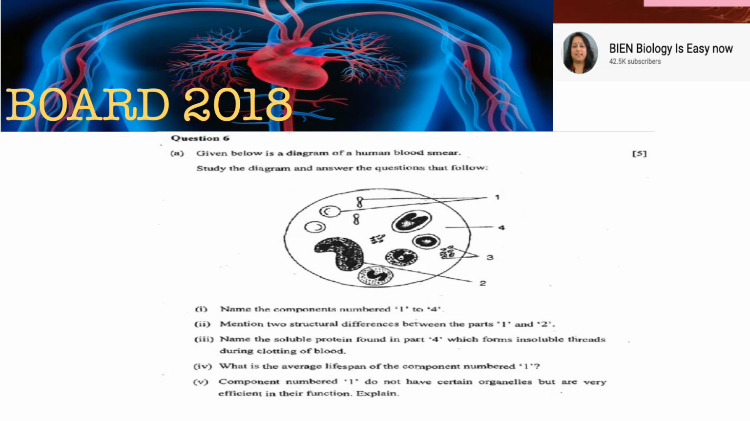Name the soluble protein which is found in 4, which forms insoluble threads. Now here they are talking about clotting of blood. That is an adjacent topic, which is also there in the circulatory system, but not specifically this topic. Then average lifespan is asked. Component number 1 does not have certain organelles, but is very efficient in its function. Explain. Fine, so here you have to tell about the red blood cells, which organelles are missing, nucleus and mitochondria, and how that enables them to work efficiently. So this is a structural question which is important from this chapter.